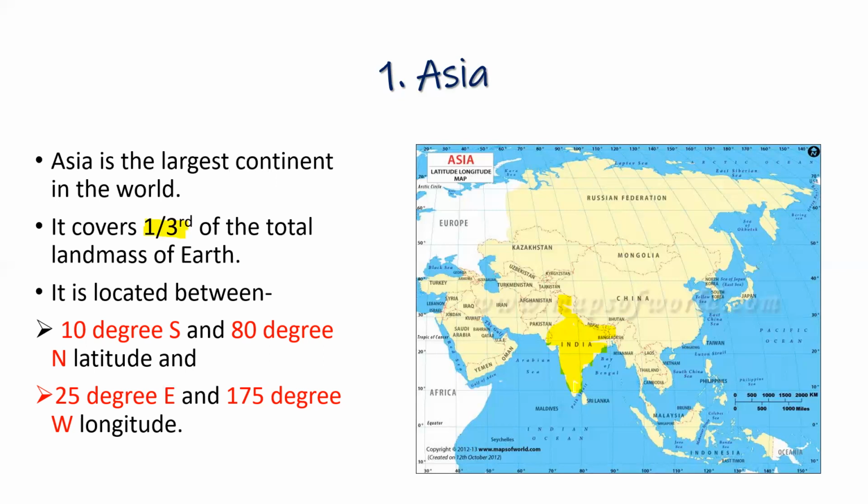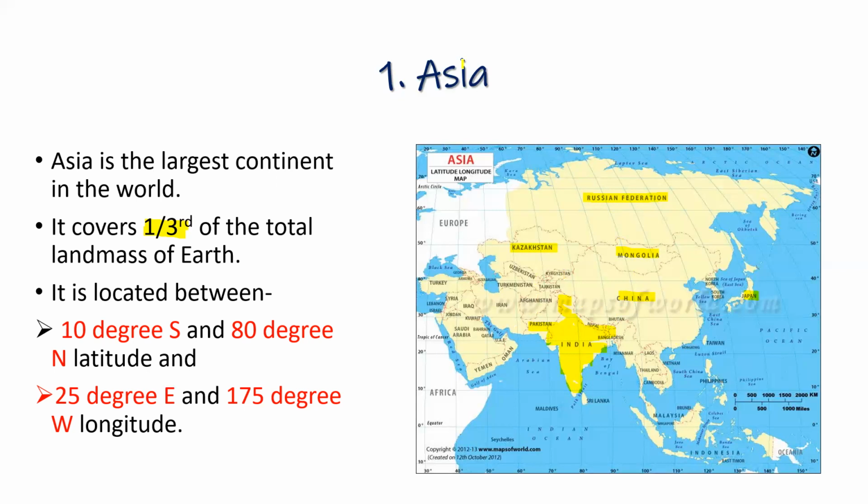Many countries together make one continent. As you see, we have India, then China, Mongolia, the Russian Federation, that is Russia. Then we also have Japan, Kazakhstan, Pakistan, and so many other countries. All these countries together make our continent Asia.